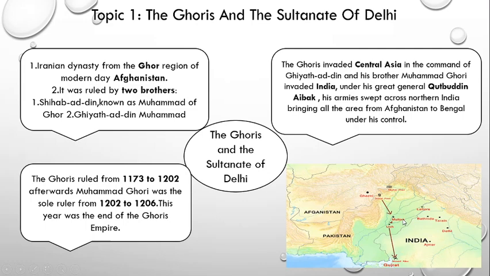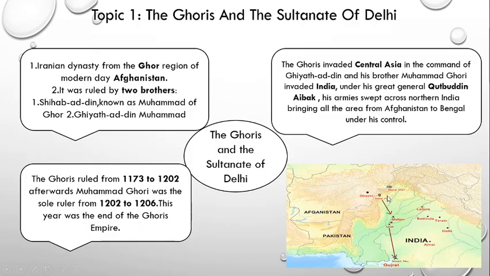To enter India, he had two ways, either to enter through Gomal Pass or Khyber Pass. At that time, Khyber Pass was strongly guarded by the soldiers of the Ghaznavid dynasty. So, at first, Muhammad Ghori chose to enter India through Gomal Pass, but it was a failed attempt. Later on, he came up with some new strategies, and this time he invaded India through Khyber Pass and succeeded. This is how this whole region of India became a part of the Ghoris dynasty.